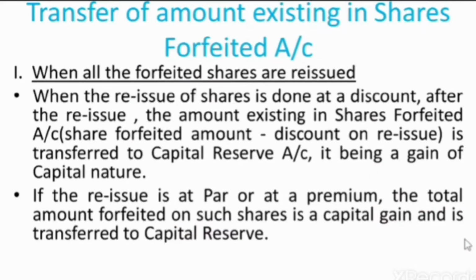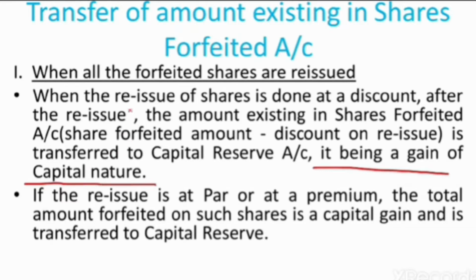So children, what do we do with the amount of share forfeited account that is left after we have passed the previous entry in each of these three cases? I repeat, when we have passed the entry for reissue, then after that entry we have to transfer the amount of share forfeited account to capital reserve account, because that denotes a capital gain, or a gain of capital nature.